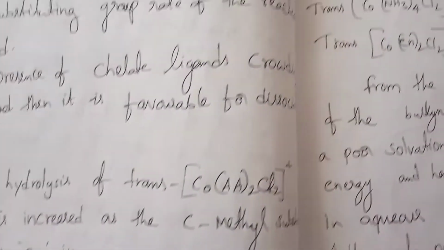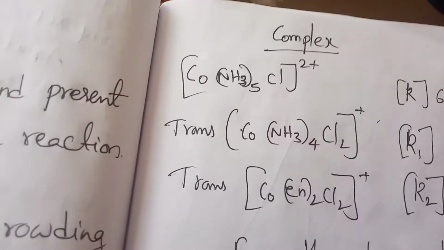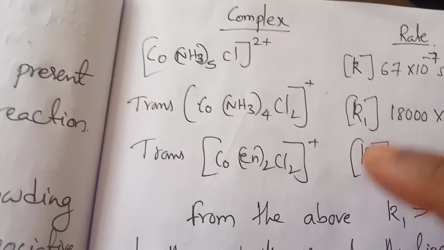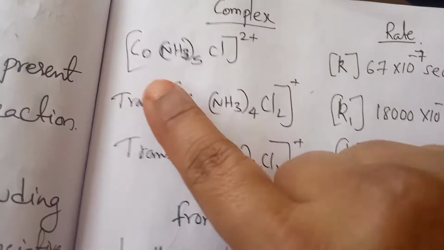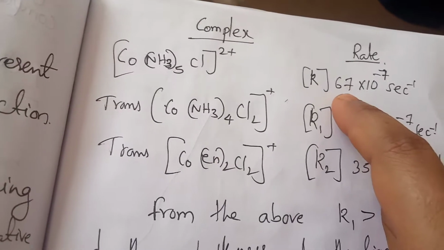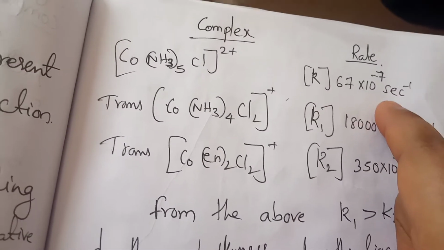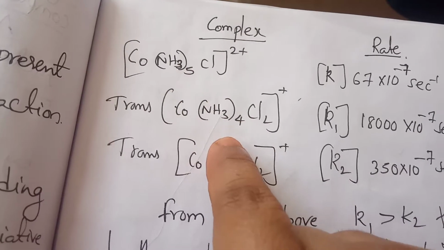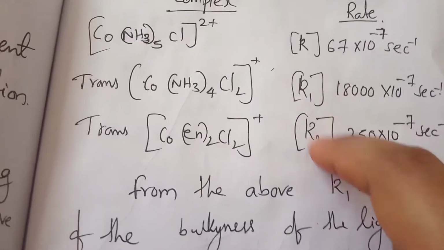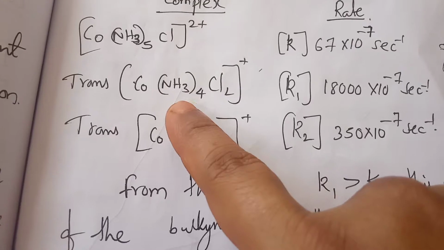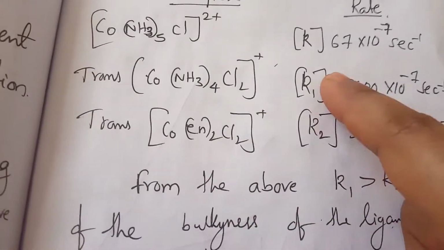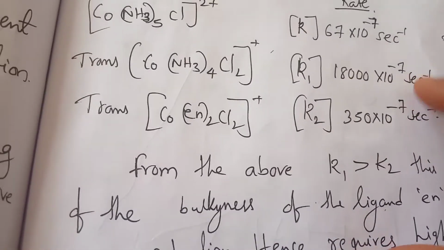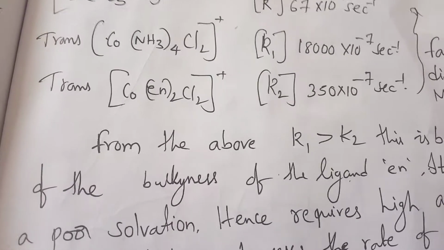So here we can understand with the examples only. Here +2 is the overall charge, here +1 is there, here also +1 is there, but here +2 is there, and the rate is 67 in 10 power minus the second inverse. Same cobalt NH3, where one of the amines is replaced by the chloride. Again we observe the rate, and the amines are substituted by ethylene diamine. Again we observe the rate: as the bulkiness increases, the rate also increases.